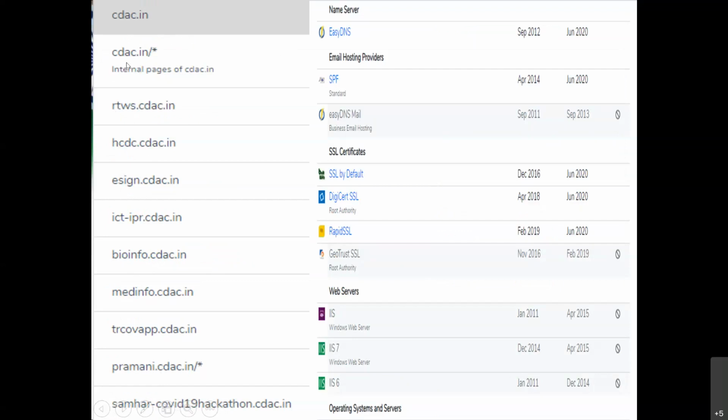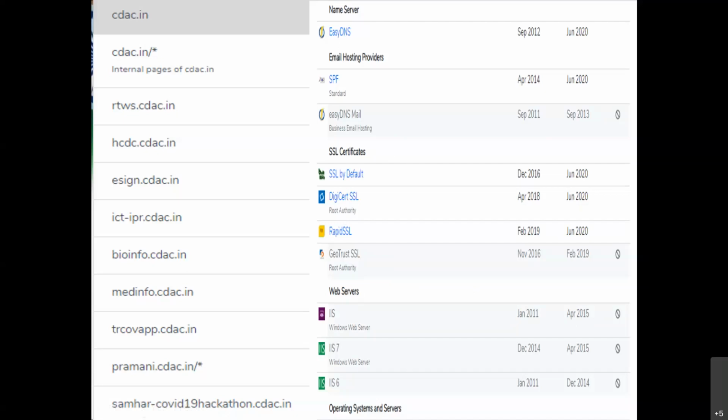So this is the main domain, and these are the subdomains which are associated with this particular target. And it is also providing you the details of SSL certificates, then email hosting providers, and the web servers which are being used by this particular target, when first detected, when last detected. These are links, you can click on this text, and then you can go through some more details on this particular target.